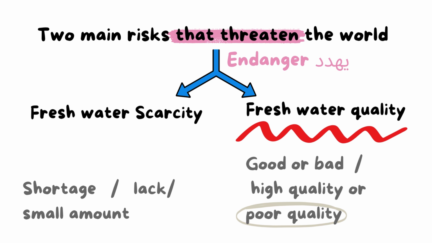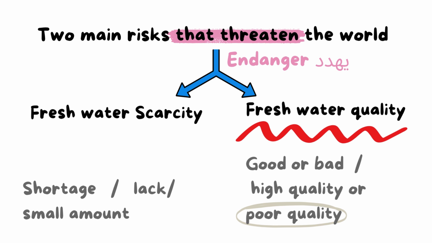Also, freshwater quality, as we have good quality or bad quality, high quality or poor quality. Poor quality water means unclean water, okay? So here we have two main risks: the scarcity of fresh water, the lack or shortage of fresh water, and the second one, the quality of the fresh water.